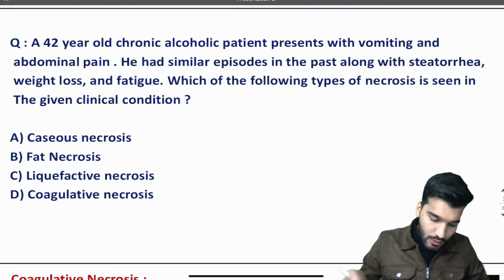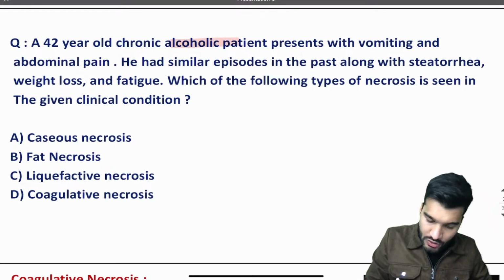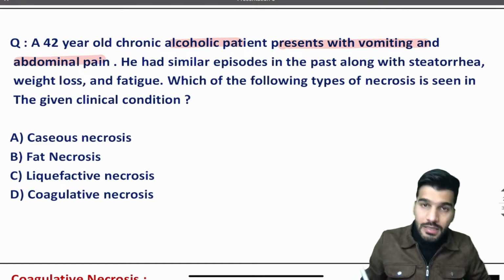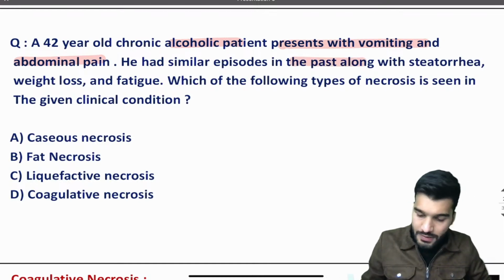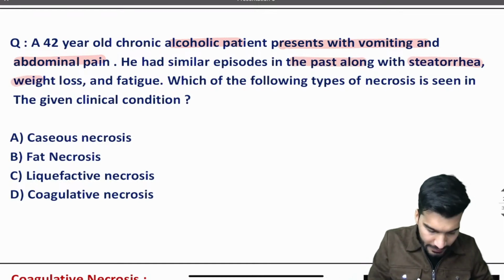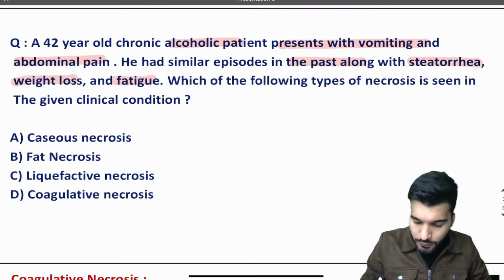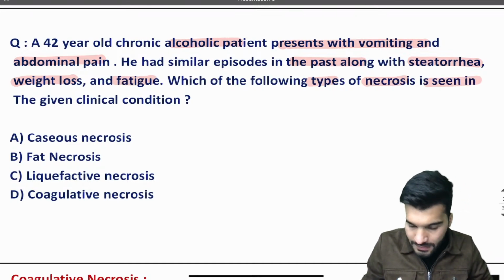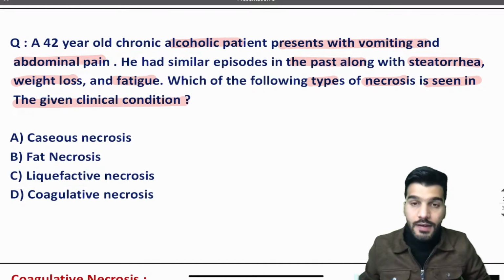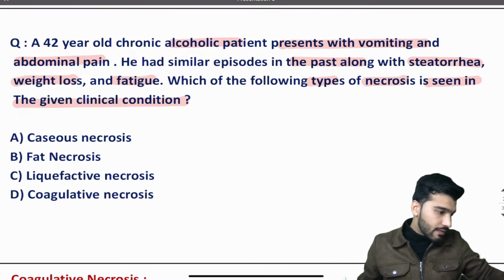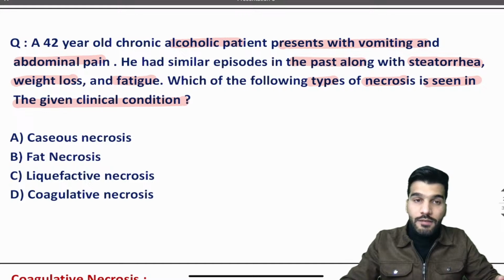A 42-year-old chronic alcoholic patient presents with vomiting and abdominal pain. He had similar episodes in the past, along with steatorrhea, weight loss, and fatigue. Which of the following types of necrosis is seen in the given clinical condition? Update me with your answers in the comment section. What will be your answer for the given clinical scenario?